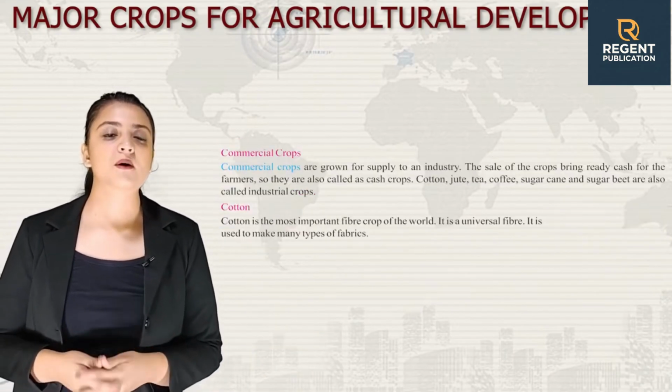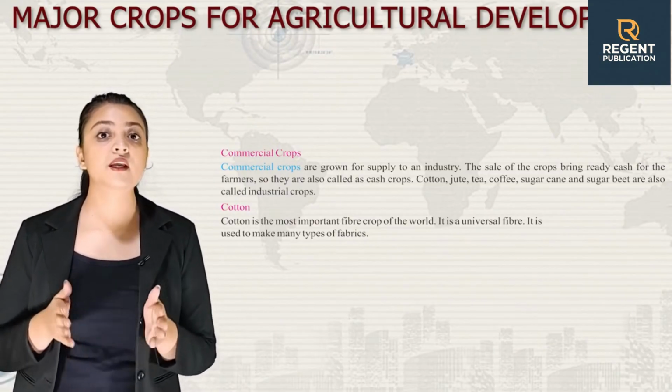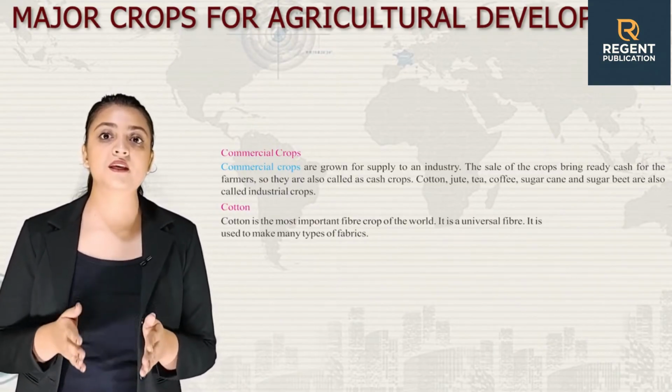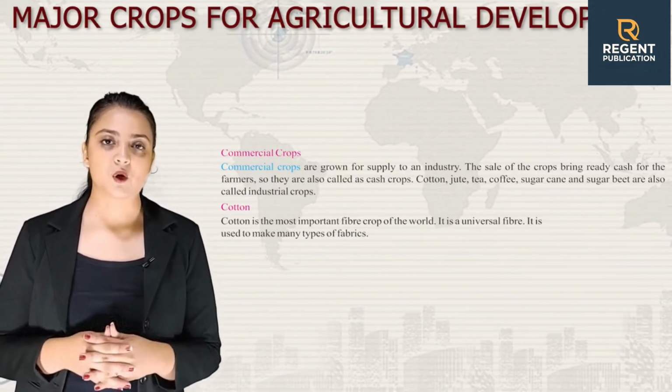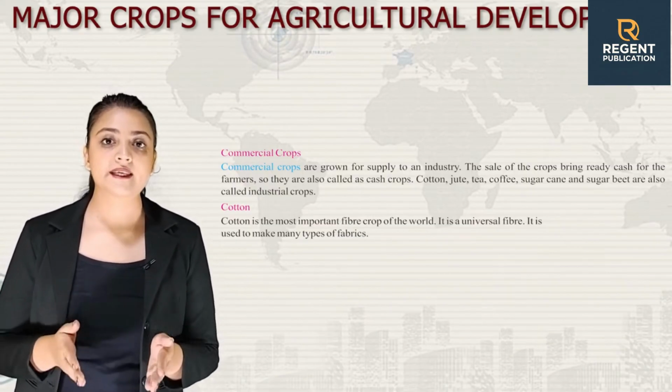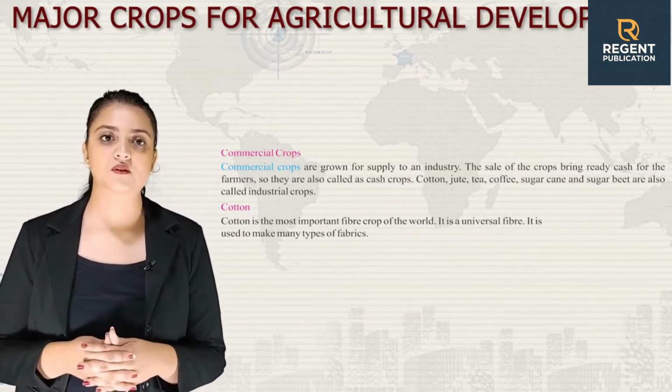Now let's talk about commercial crops. Commercial crops are grown for supply to an industry. The sale of the crops brings ready cash for the farmers. So they are also called cash crops. Cotton, jute, tea, coffee, sugarcane and sugar beet are also called industrial crops.